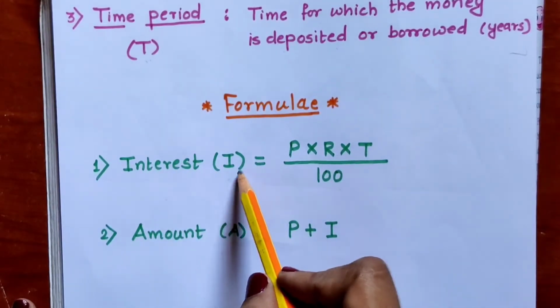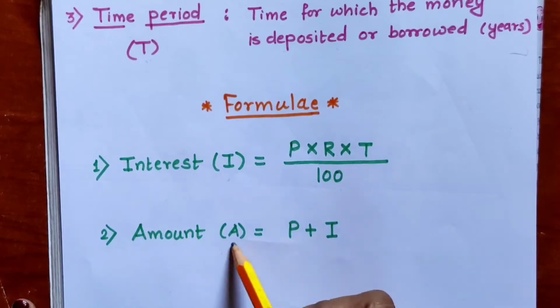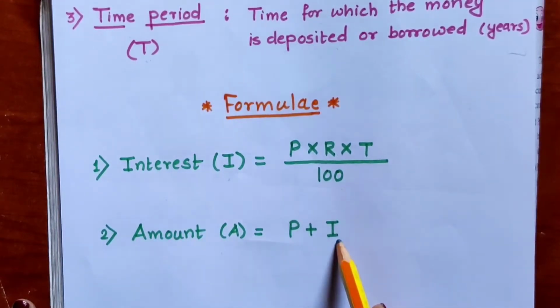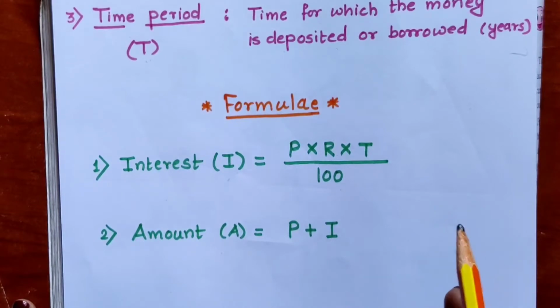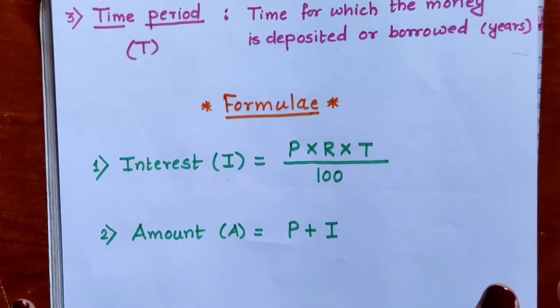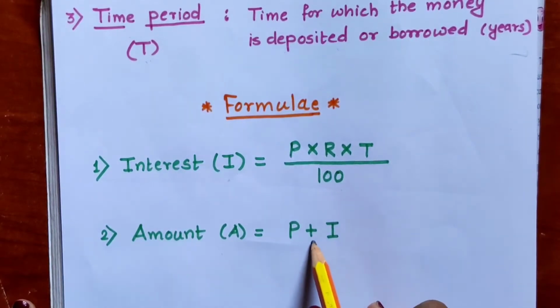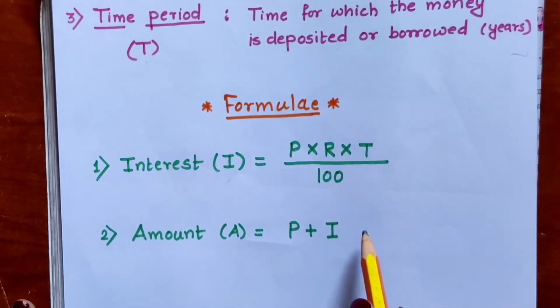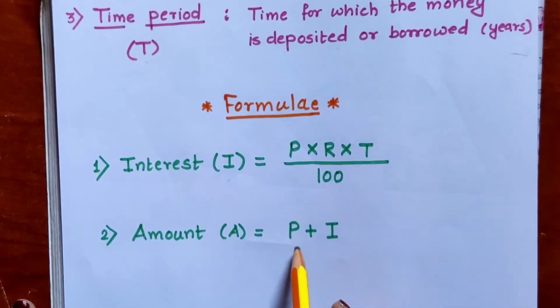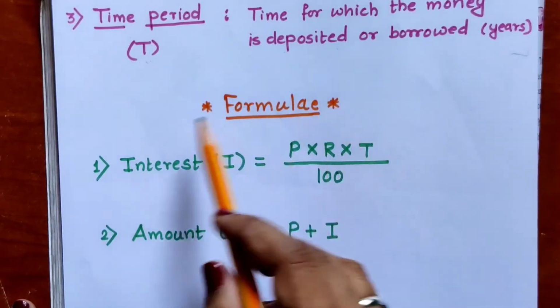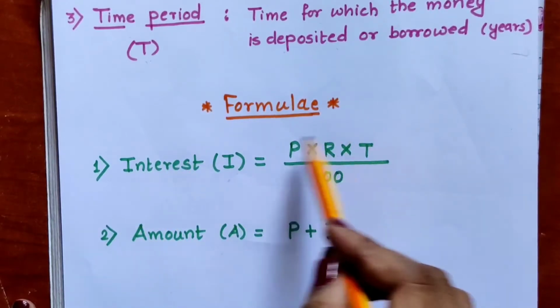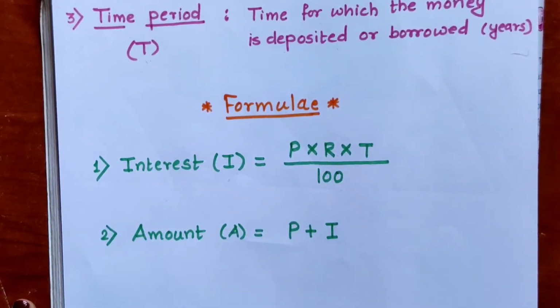Then amount. After calculation of interest, how much amount will you get? The amount you will get will be your principal plus interest. I gave you the example of 100 rupees and how the bank can give you 105 rupees after 1 year. That 5 rupees is your interest plus 100 rupees which you keep in the bank. So that 100 rupees was your principal and the interest was 5 rupees. In this way the total amount given by the bank will be 105 rupees. So amount is principal plus interest. Using this formula we are going to solve questions from our practice set. So let us solve the questions.